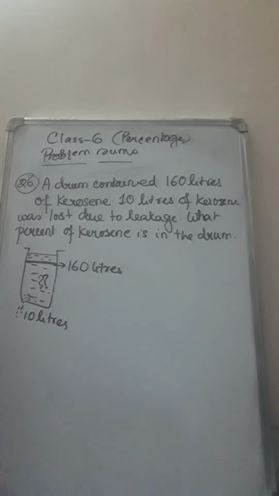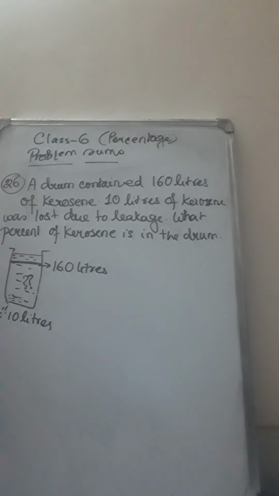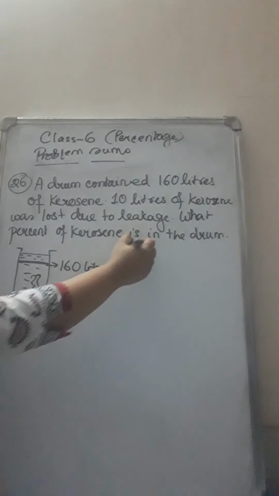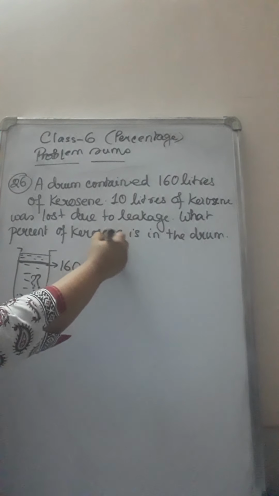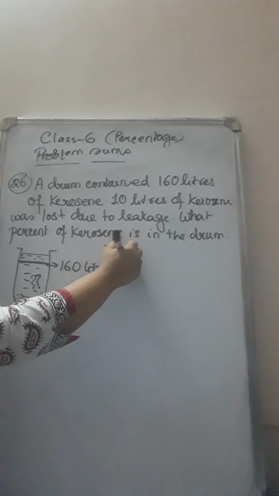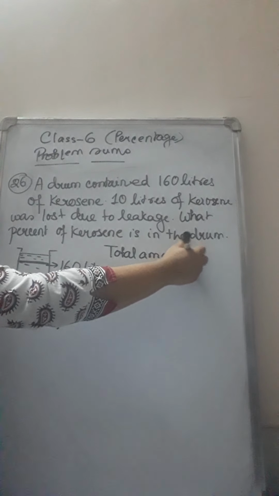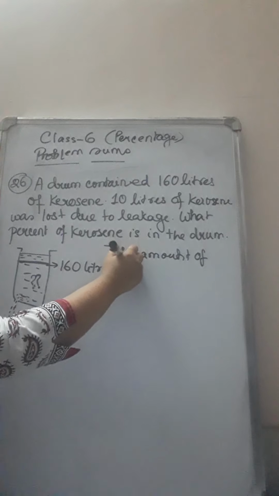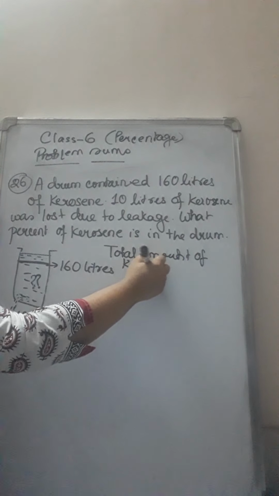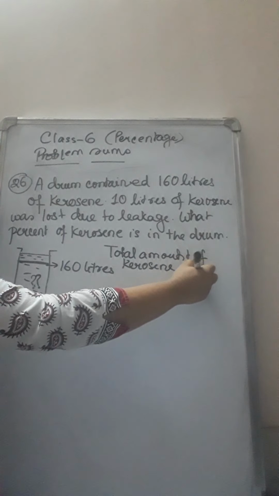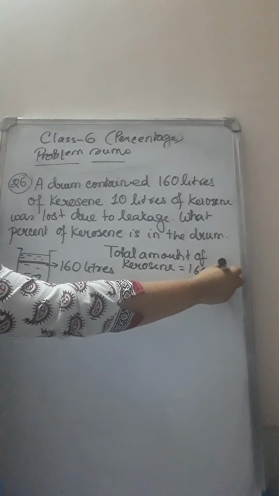So the question is, if 10 liters of kerosene gets leaked, then what is the remaining percentage? They are not asking the remaining amount of kerosene, but the remaining percentage of kerosene in the drum. So first, how will we write it? Total amount of kerosene equal to 160 liters.